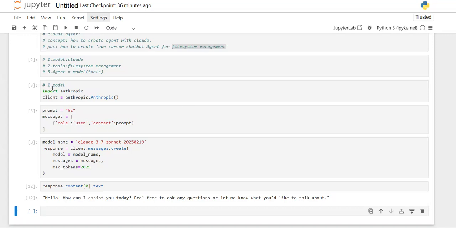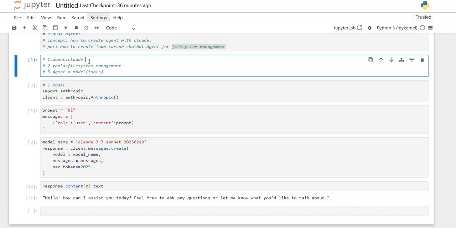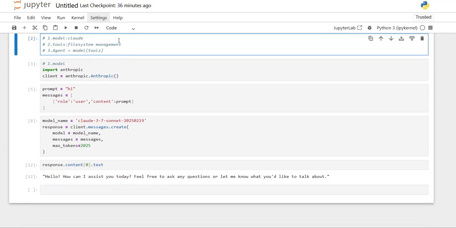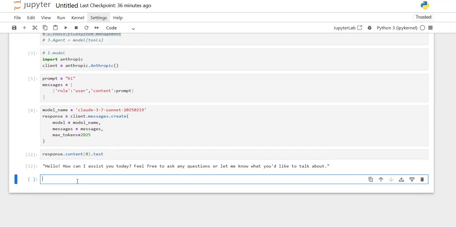Now we can say our model is ready. The first step got completed, that is, our model got created successfully, and it was running perfectly. Now what I need to do is create the tools as a second step.